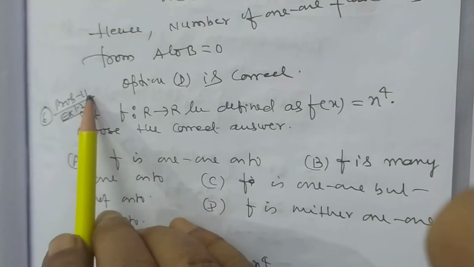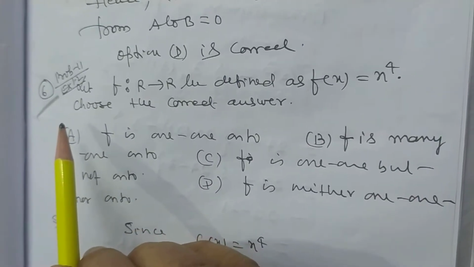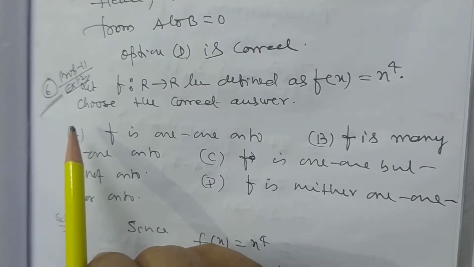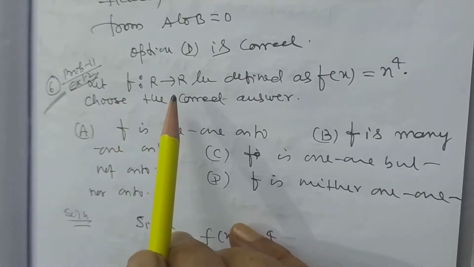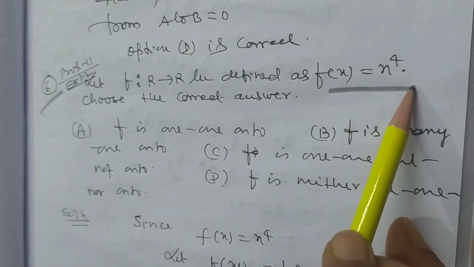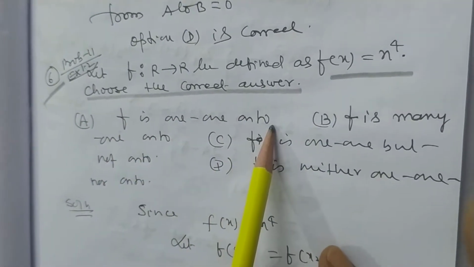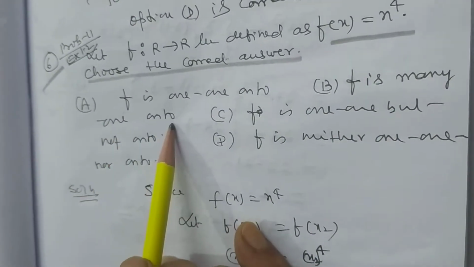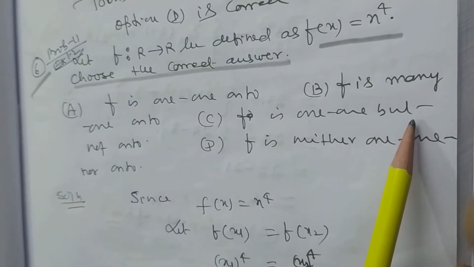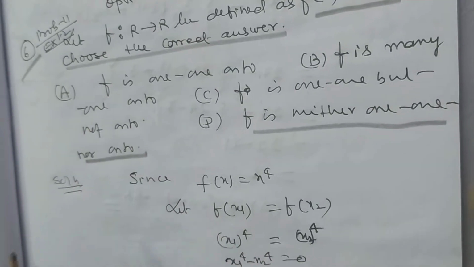Now, this is problem number 11, exercise 1.2, and this is problem number 6 of the study material. If a function f from R to R is defined as f(x) = x to the power 4, choose the correct answer. F is one-one onto, F is many-one onto, F is one-one but not onto, F is neither one-one nor onto.